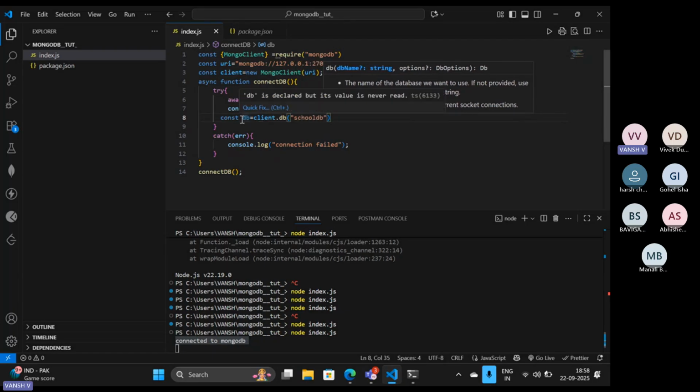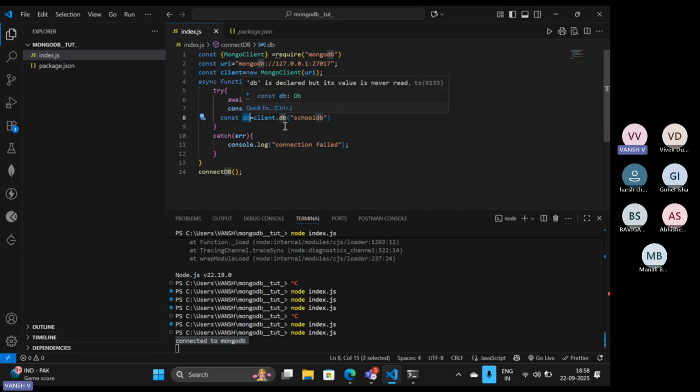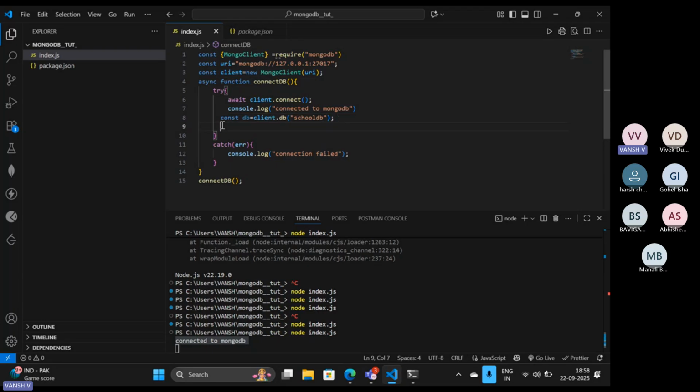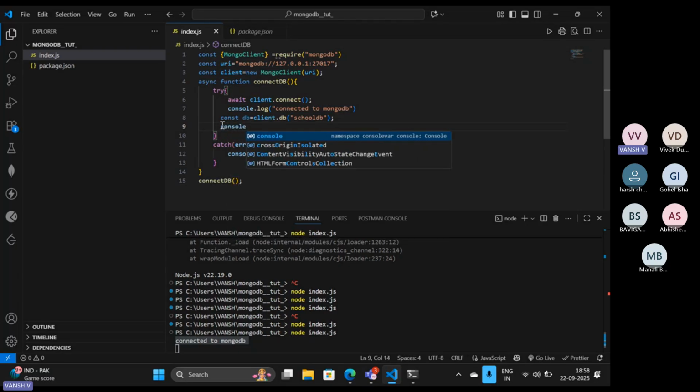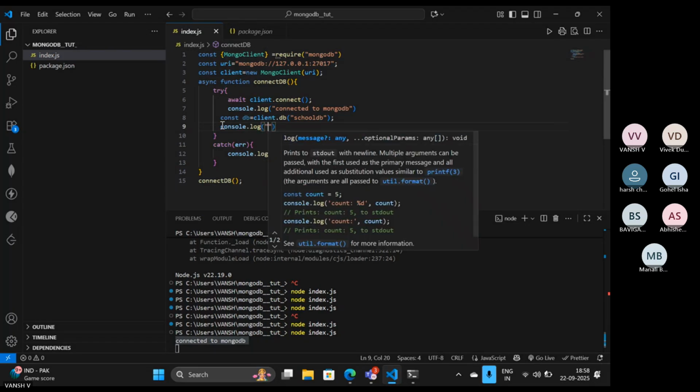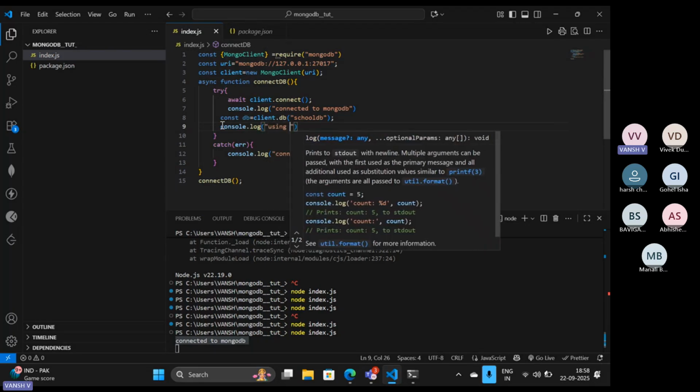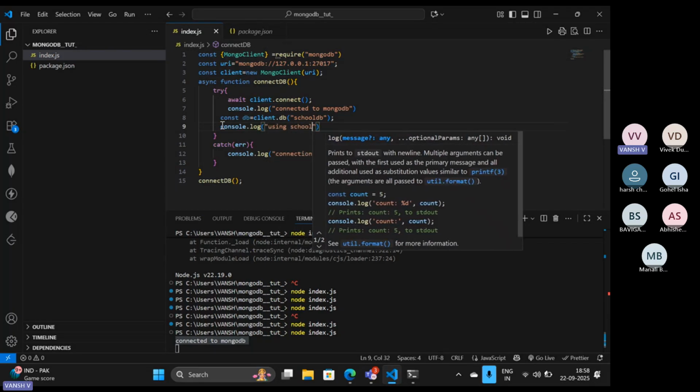So basically this db is now storing the database which is having name schooldb through this command. Now after that, we will console that we are using this particular database. So console.log, here we can write using schooldb database.